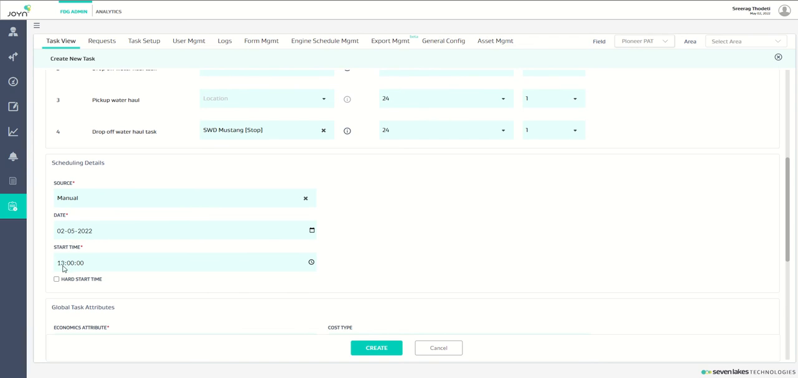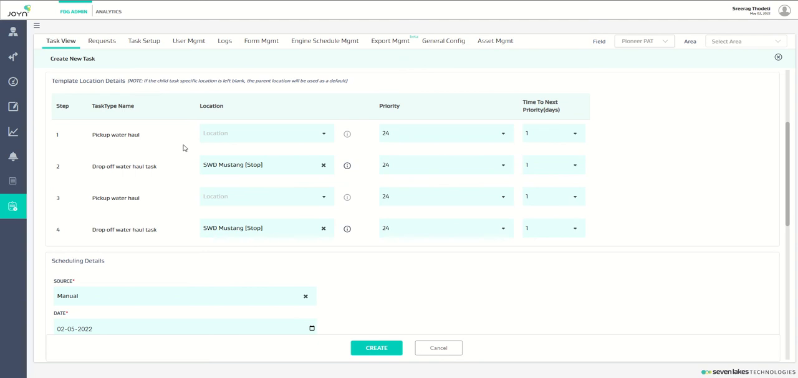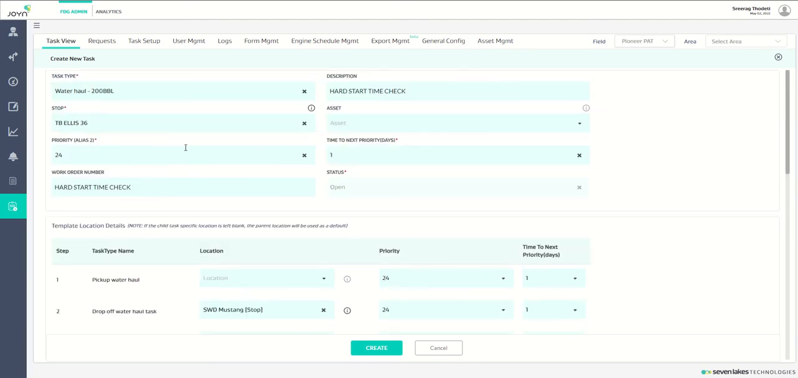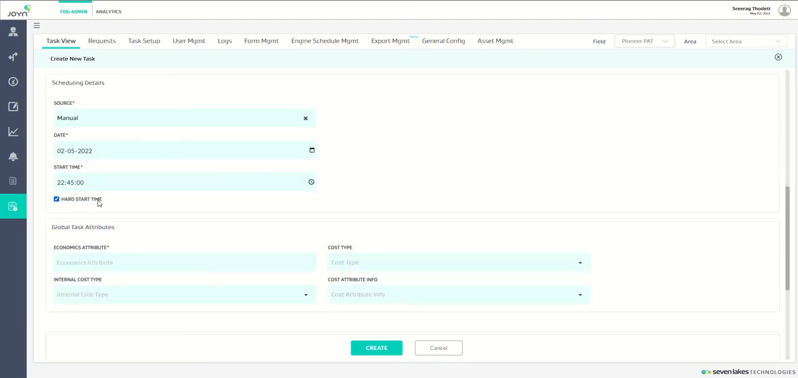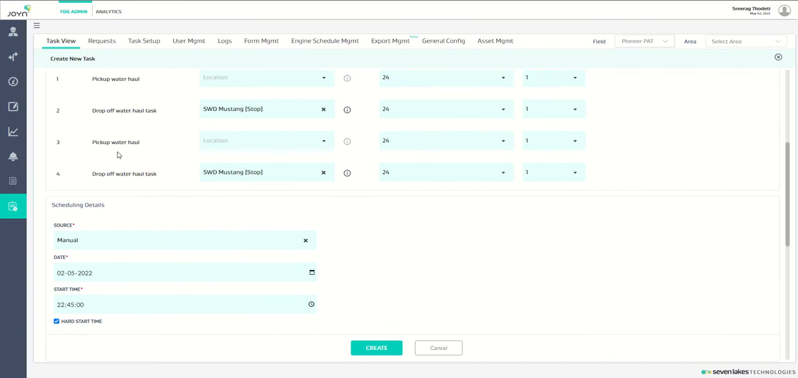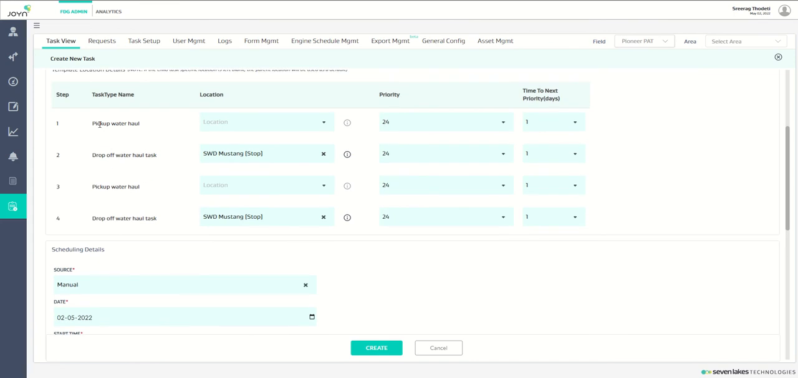Now I'll set the time as 22:45 as hard start time, and I create the task. As you can see here in the setup, there are four child tasks here for this parent task type. So when I set hard start time at the parent task, this will be applied only to the first pickup.